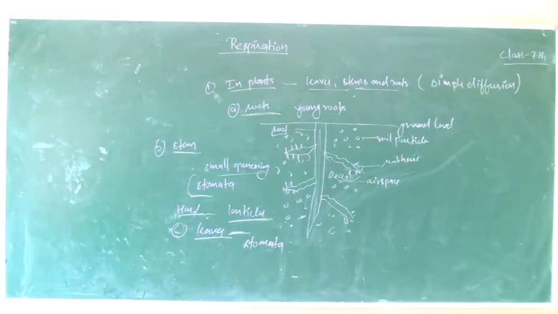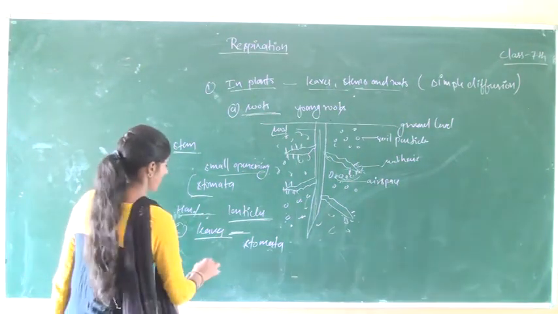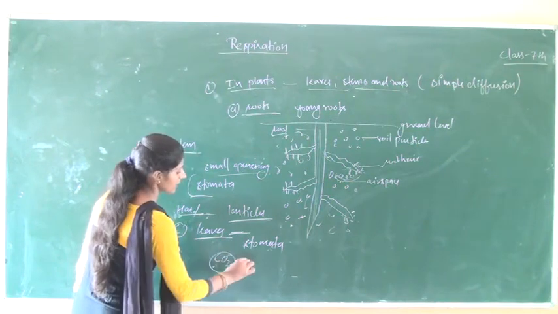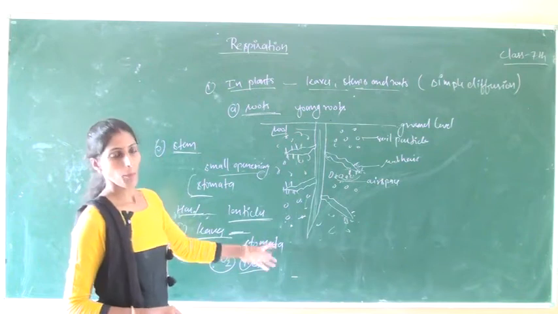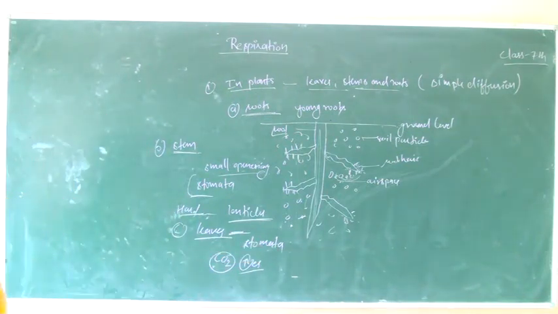Exchange of gases takes place through the stomata, and when the carbon dioxide concentration in the cell increases, the stomata open and carbon dioxide gas is released.